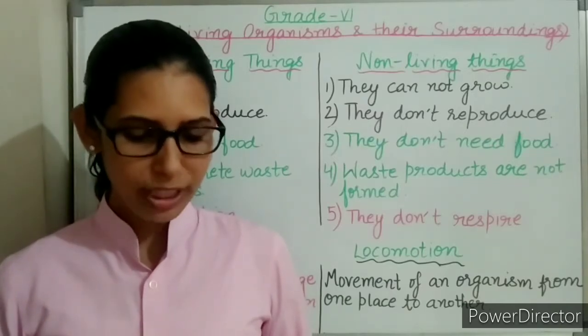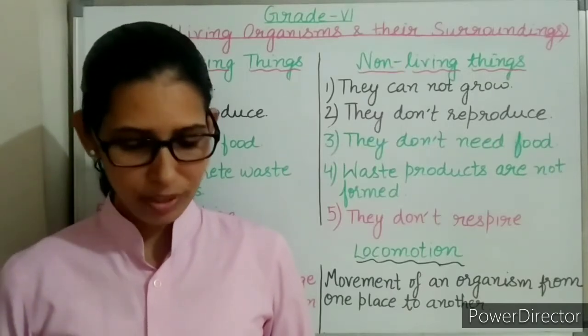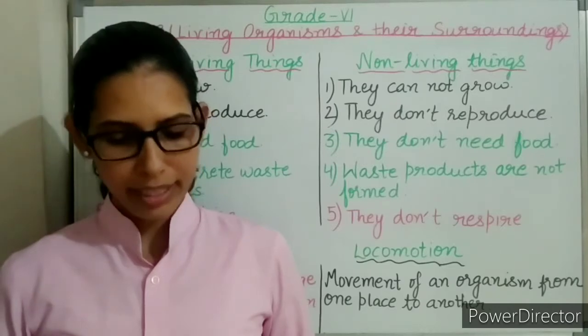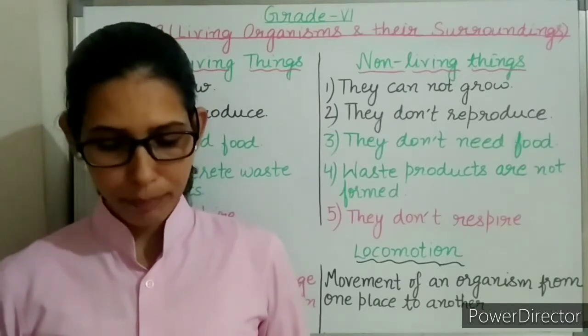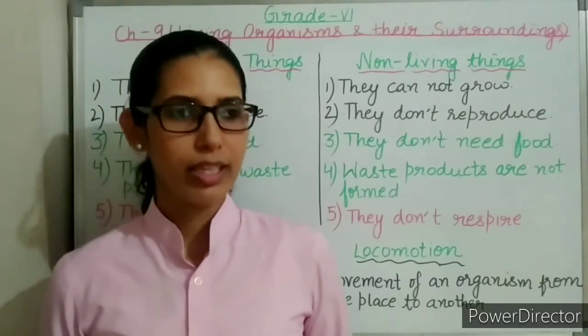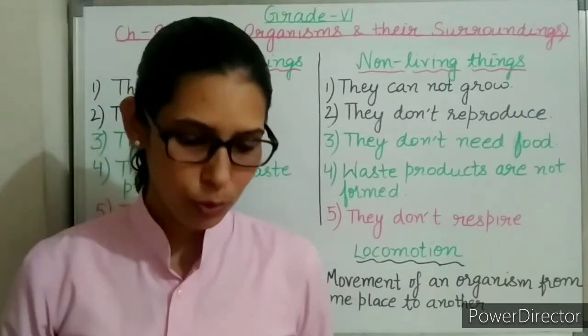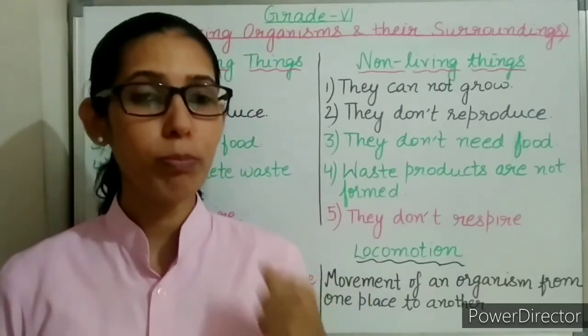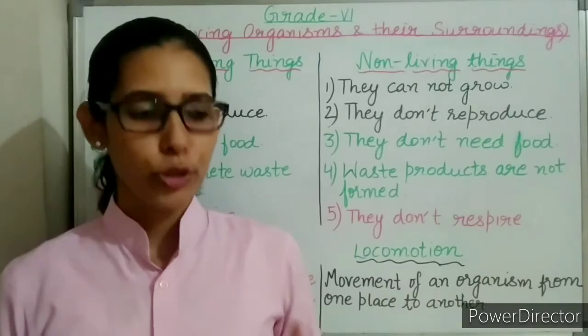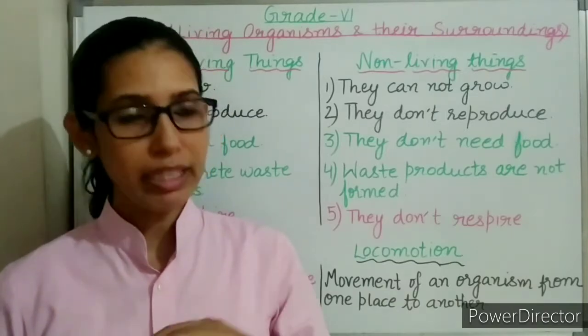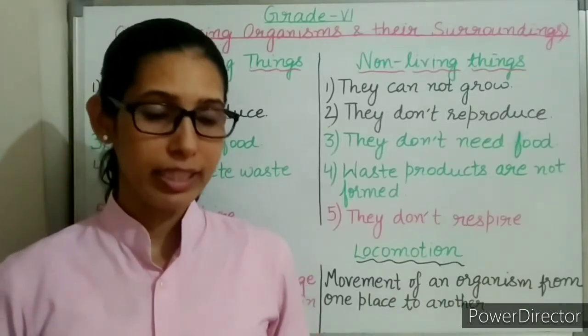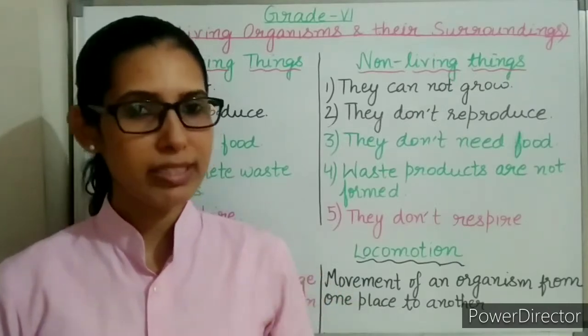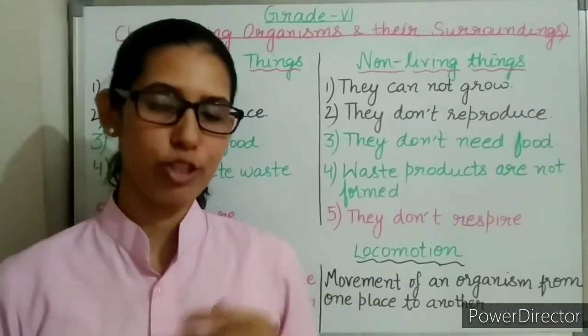Now, let's start with long answer type questions. First is, draw a labelled diagram of stomata. What is its importance for the plants? Stomata are very minute pores, or we can say very small pores present in the leaves. Usually, stomata are found on the lower side of the leaves. The stomata present in the leaves help in gaseous exchange.